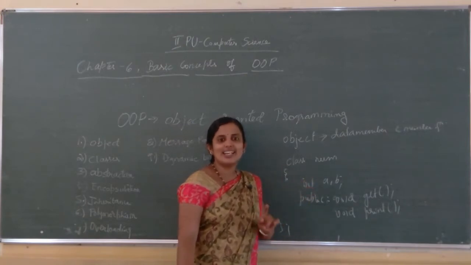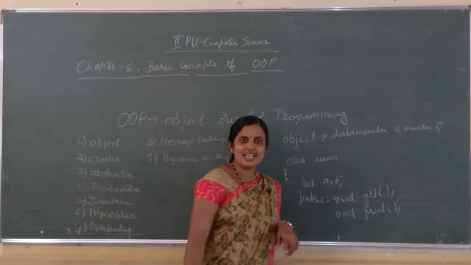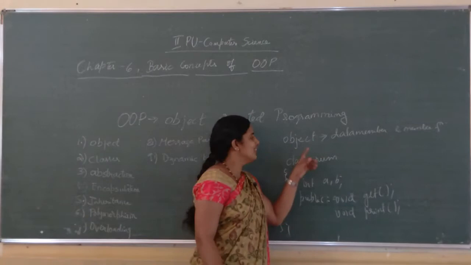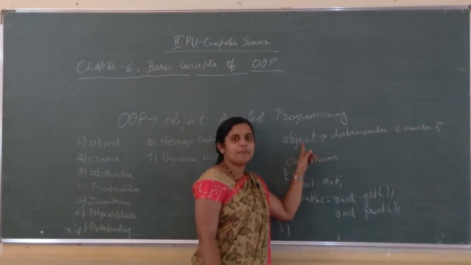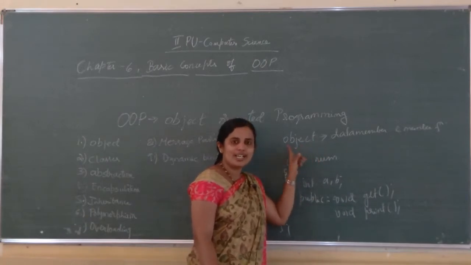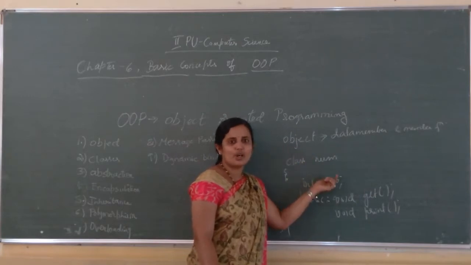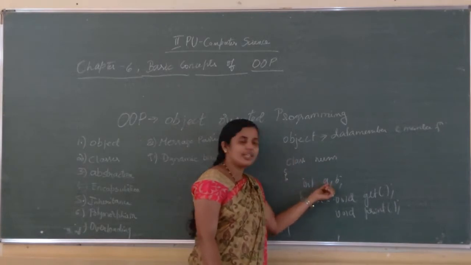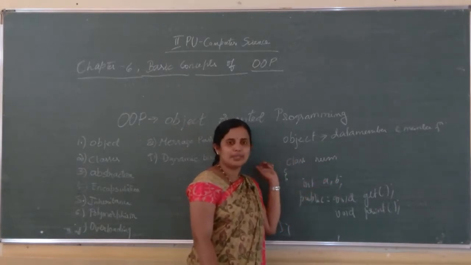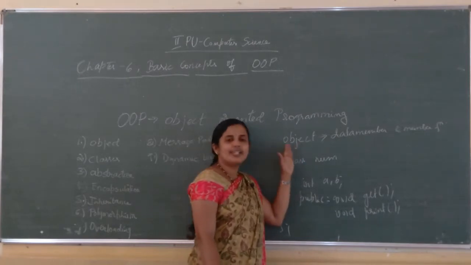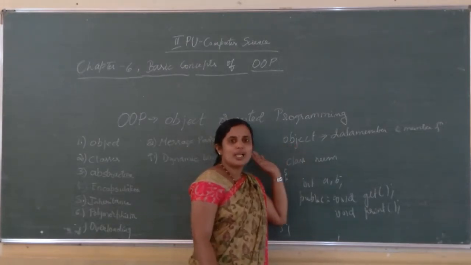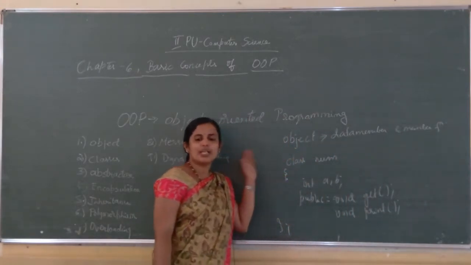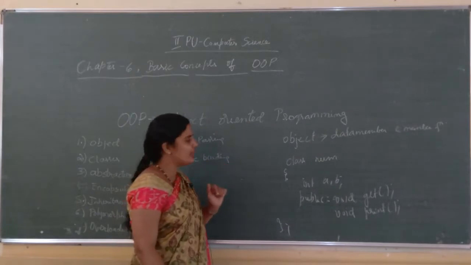When I declare an object for the class. Then the memory will be allocated for A and B data members. Object is a collection of data members and member functions.